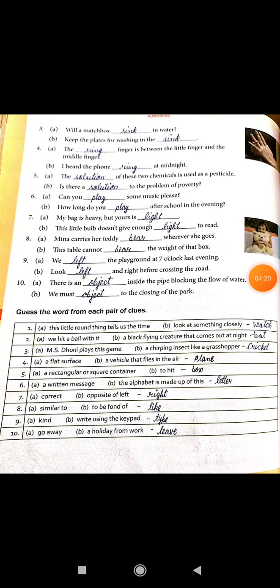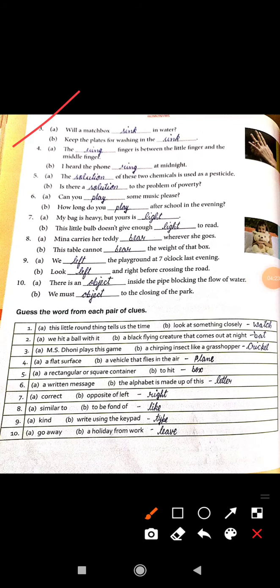Next, third point: will a matchbox sink in water? And next: keep the plates for washing in the sink.